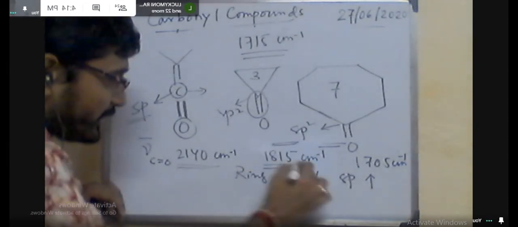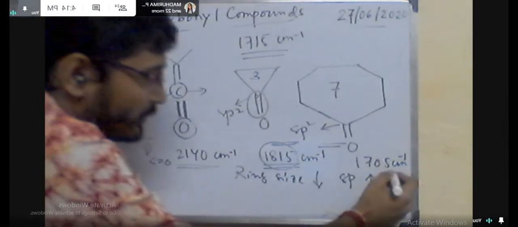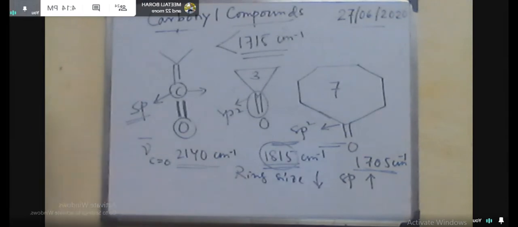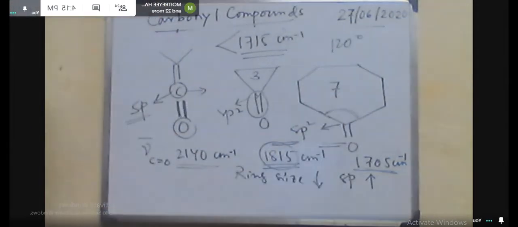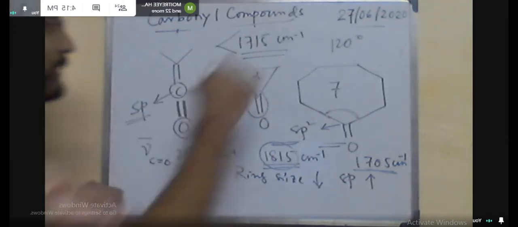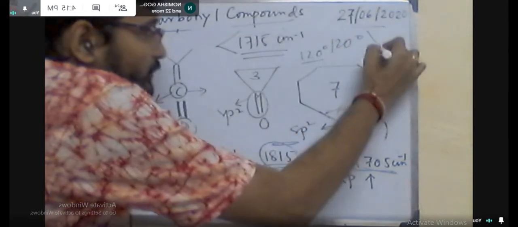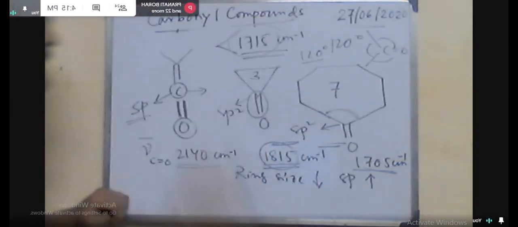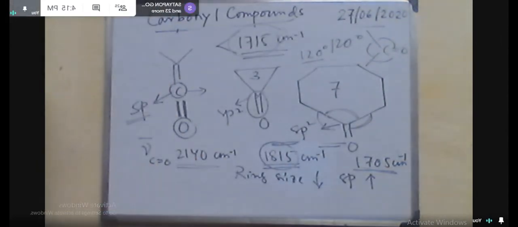Now for the alpha beta diketone system, like an active methylene compound. This compound is named acetylacetone. The methylene hydrogen is present here, so this is the active methylene compound, and this hydrogen is acidic in nature.